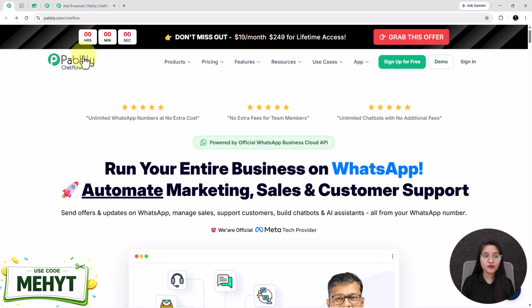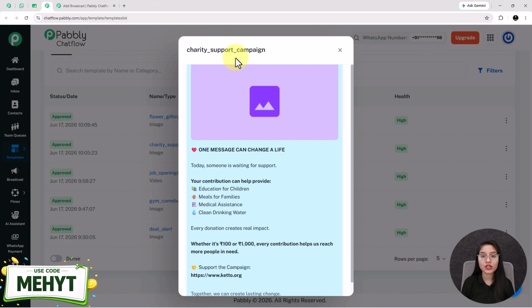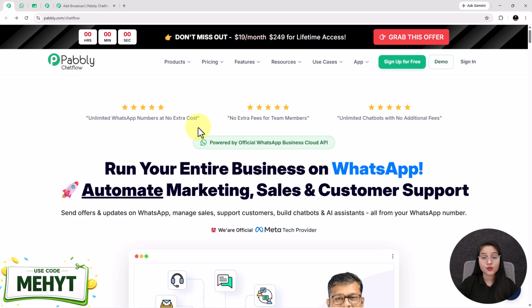Using Pabbly Chatflow, you can create Meta-approved WhatsApp templates, send broadcast campaigns, build chatbots, automate journeys, and manage conversations from a single platform. For NGOs specifically, it can be used to share donation campaigns, fundraising drives, event invitations, awareness campaigns, and supporter updates directly on WhatsApp.